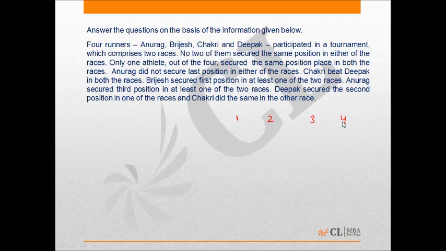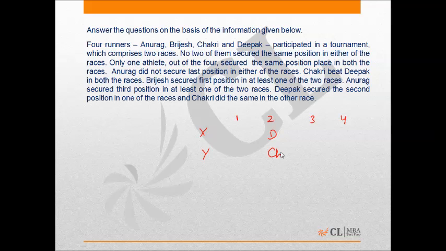It is known that in one of the races, let's say race X, Deepak secured second position, and in race Y, we do not know which race was the first race out of X and Y, Chakri secured second position, because they could not do this in the same race, as it is given that no two persons secured the same position in either of the races.